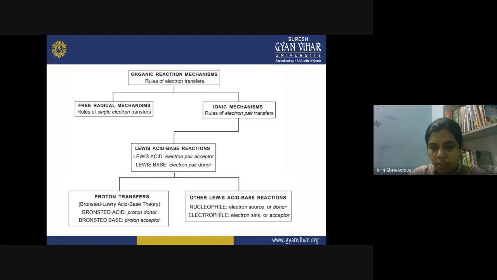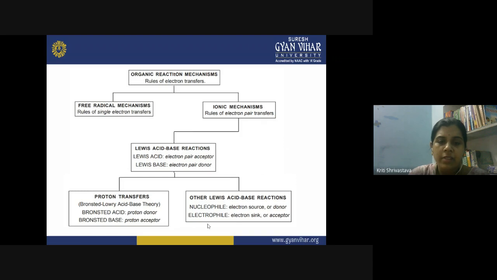It will seek for that. So an electron source or donor species, an electron donor species, becomes your nucleophile. It becomes your nucleophilic species. And what is an electrophile? Phile again means affinity. So when the species has affinity for electrons, it is seeking for the electrons, it becomes an electrophile. So when will an atom seek for electrons?